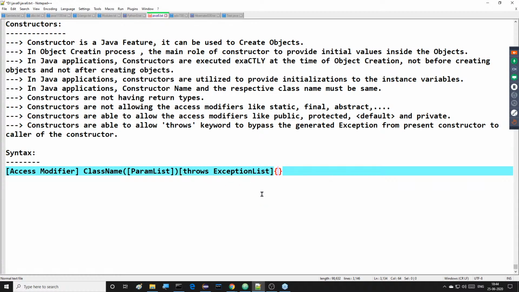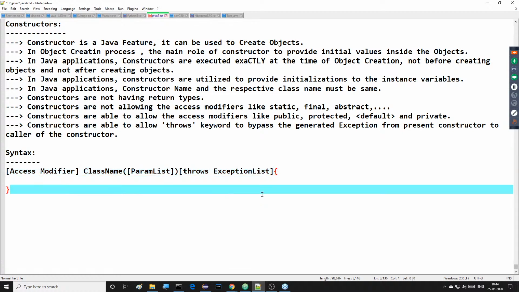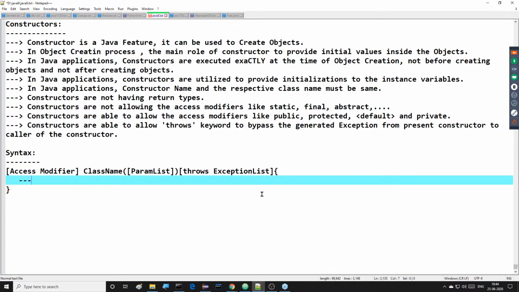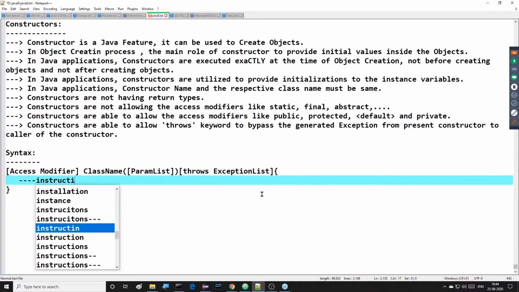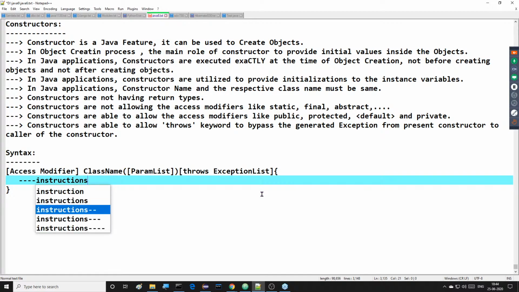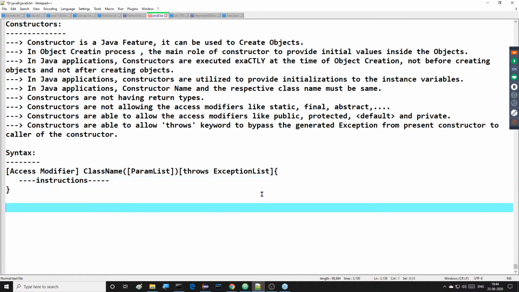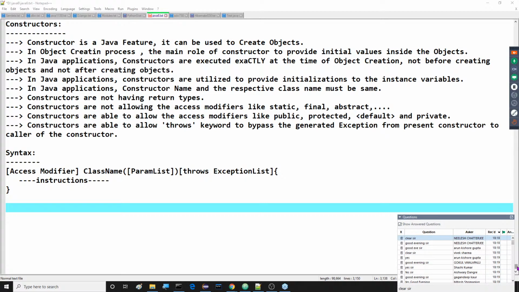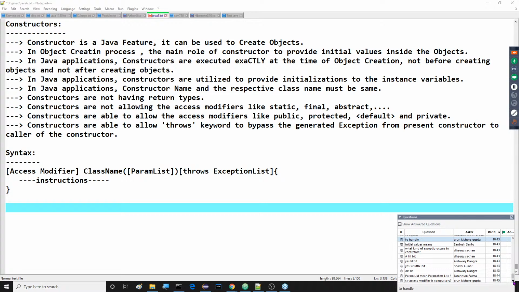Inside this, we provide the instructions we want to execute while creating the object. Access modifiers, class name, param list, throws exception list, and then the instruction list, whatever content we are able to provide.